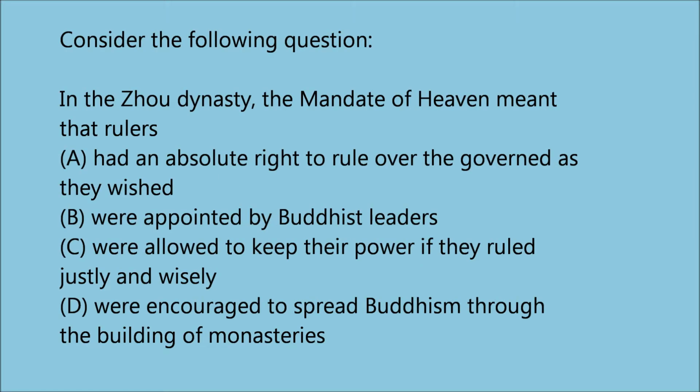Now let's consider the following question. In the Zhou dynasty, the mandate of heaven meant that rulers A. had an absolute right to rule over the governed as they wished, B. were appointed by Buddhist leaders, C. were allowed to keep their power if they ruled justly and wisely, and D. were encouraged to spread Buddhism through the building of monasteries.